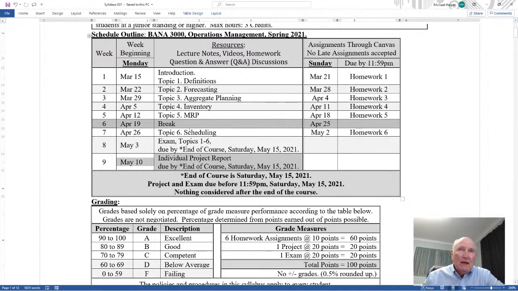Notice, beginning May 3rd, after scheduling, both of these are due at the end of the course. So you'll have 2 weeks to do either the exam, which is 60 minutes and 20 questions, or the actual project report. Both of those are together. It's asynchronous, but what is strict is that it has to be done by the end of the course, which is Saturday, May 15th, on or before 11:59 p.m. Make sure that you submit them, because one thing I'm very strict on is that nothing is considered after the end of the course. So make sure everything gets done by the end of the course.